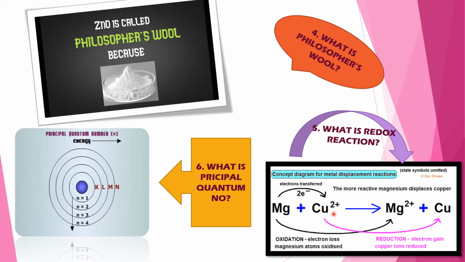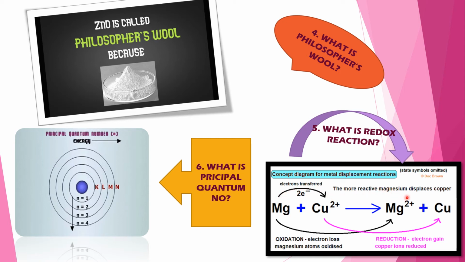See the diagram where magnesium reacts with copper. Here Cu2+ and here it's forming Mg2+ plus Cu. Mg and Cu in both cases oxidation state is 0 because they are not in ionic form. So this is the concept diagram for metal displacement reaction. Stable symbols omitted, that means this is 0. From here to here, electrons transferred, 2e-, that means 2 electrons transferred over here.